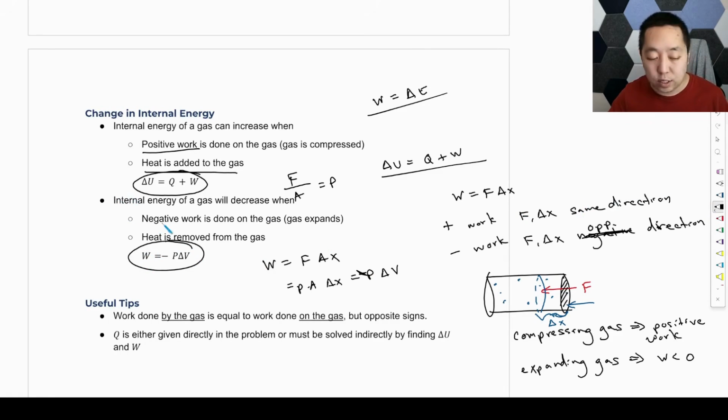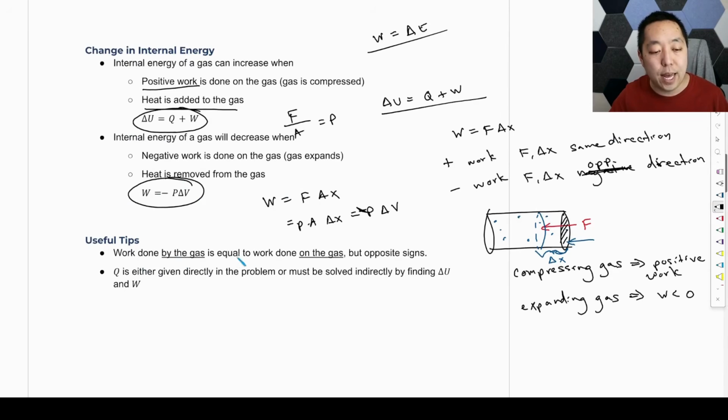So a couple of tips. Work done by the gas is equal to the work done on the gas, but opposite in sign. So the way I defined W when we use this formula, this is work done on the gas, but sometimes you're asked about work by the gas. By the gas is opposite, because the gas is exerting a force in the opposite direction. Newton's third law of motion, right? The gas is pushing outwards, I'm pushing inwards. Equal and opposite forces. I push on the gas, the gas pushes on me.